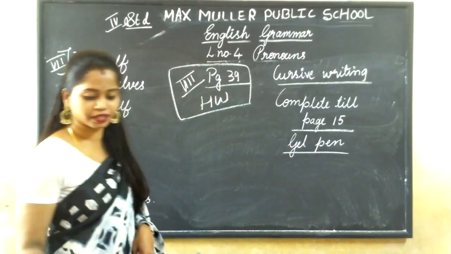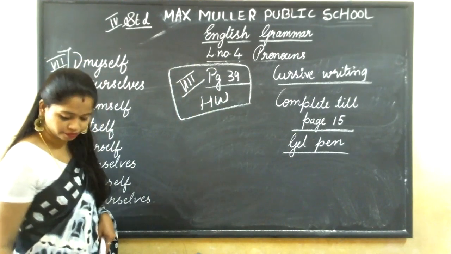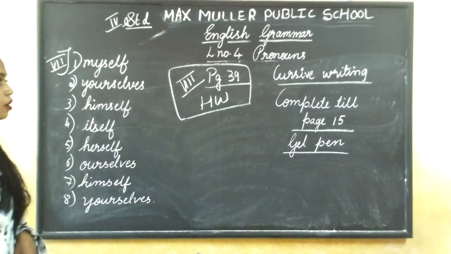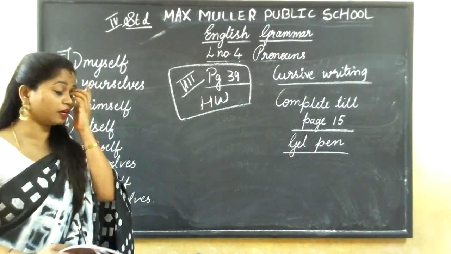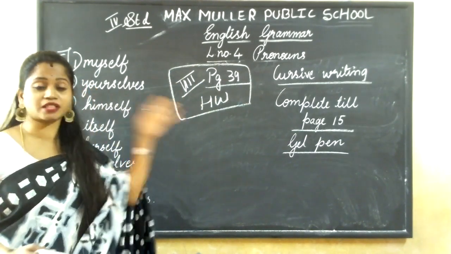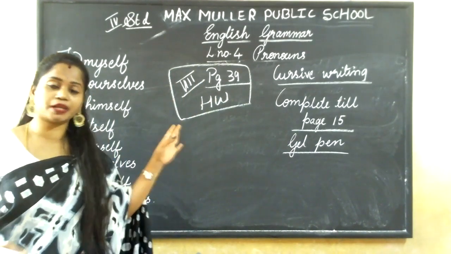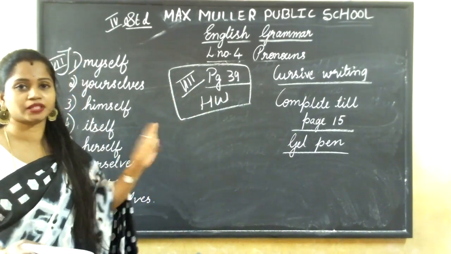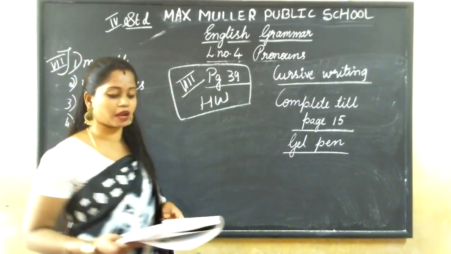This also I am writing here. You have to use your gel pen and write in the cursive writing copywriting book. English cursive writing. You have to complete till page number 15. Page number 15 may mean 15 pages or page number 15. Understood? And this homework part, I'll read now once.